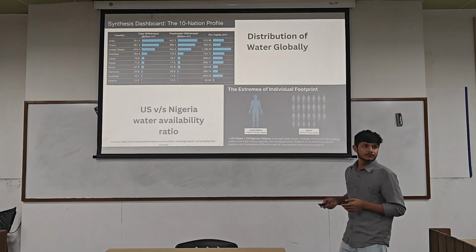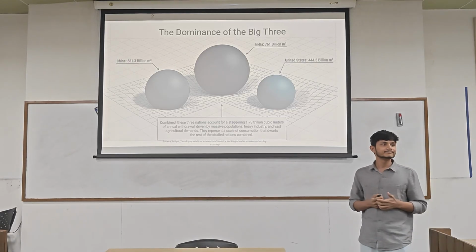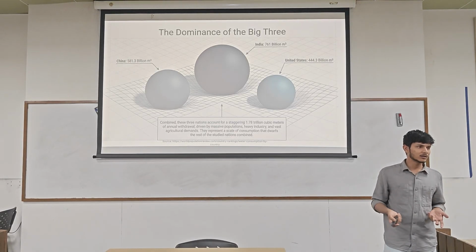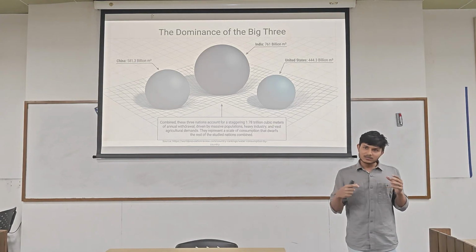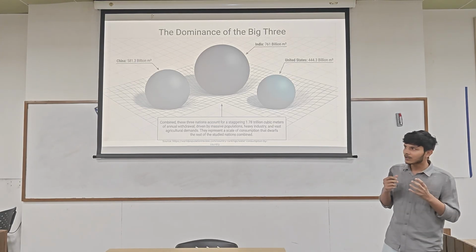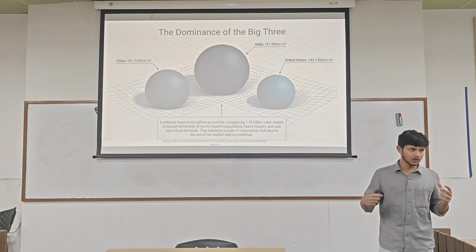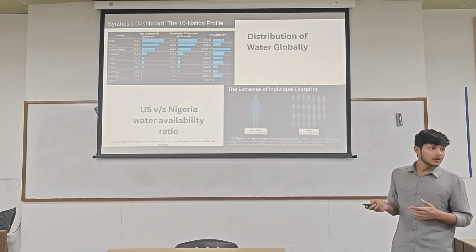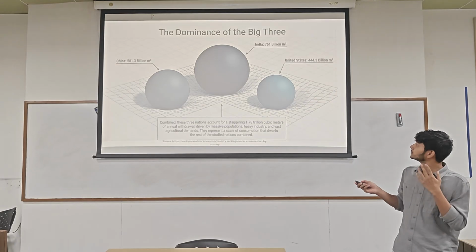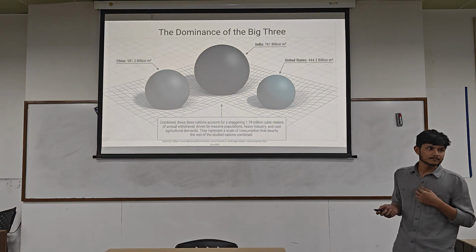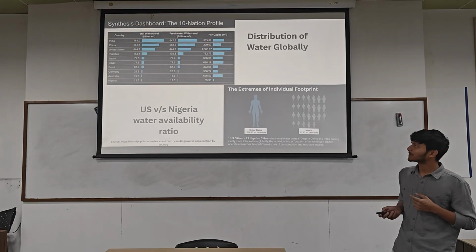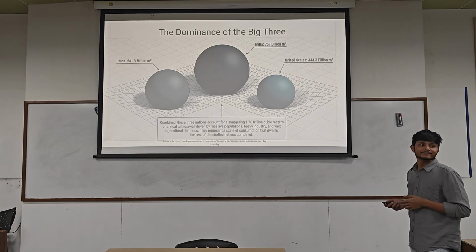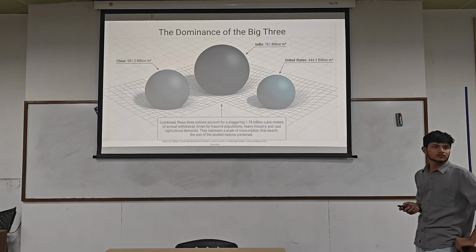One quick question: why does India have the highest withdrawal of water? Due to the highest population, in fact second highest, China has the highest, but they are using less water in agriculture and industrialization, but India is using a bit more. India's highest population, but look at the number. I mean, there are still other factors. Population is not the only factor that water depends on. So agriculture, geography, what's the average temperature you see in India? That's also related to water consumption, agriculture, all these practices. That depends a lot.